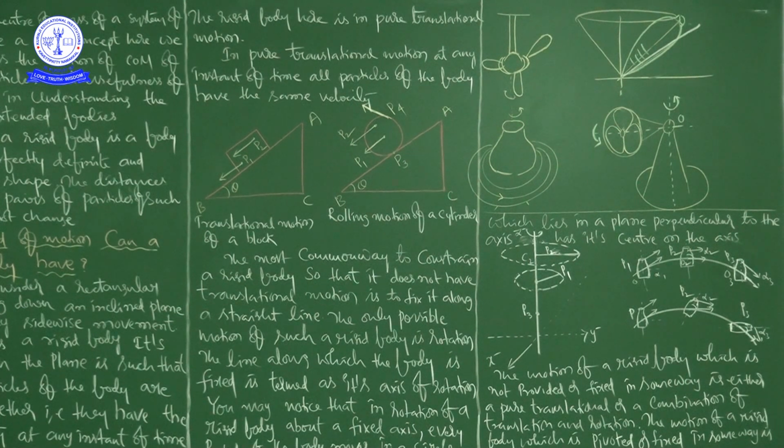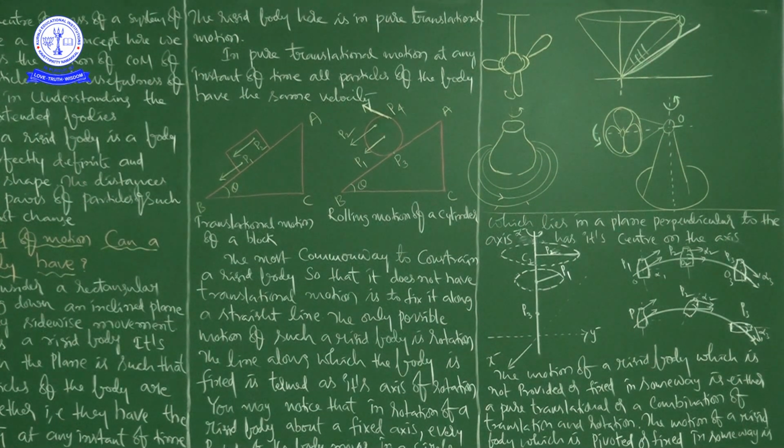Okay, so this class is very important for us, because we are going to study rotational motion. Here we have to understand what happens if you consider the body as a particle, and what we should learn if we consider the body as a body.